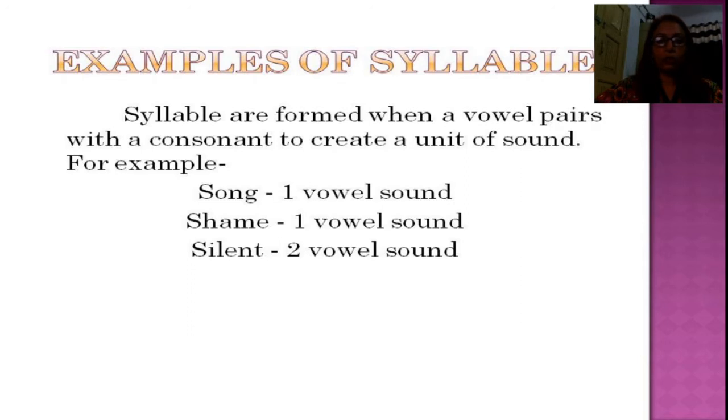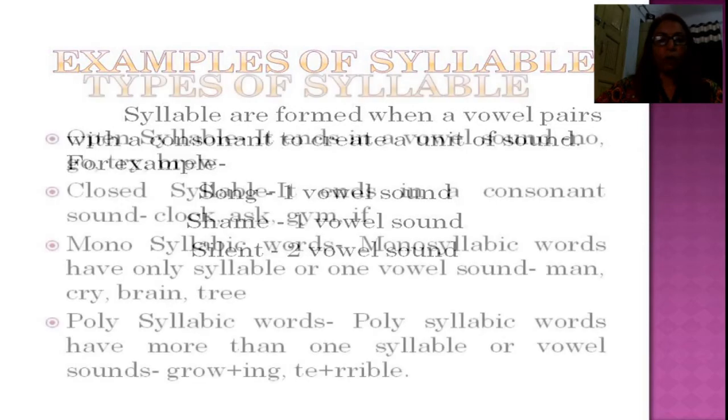For example, song. If we pronounce song, the word comes as a sound. So song has one vowel sound. Shame: there are two vowel letters, but the sound is only of one. Silent, here we have the sound of two vowels.